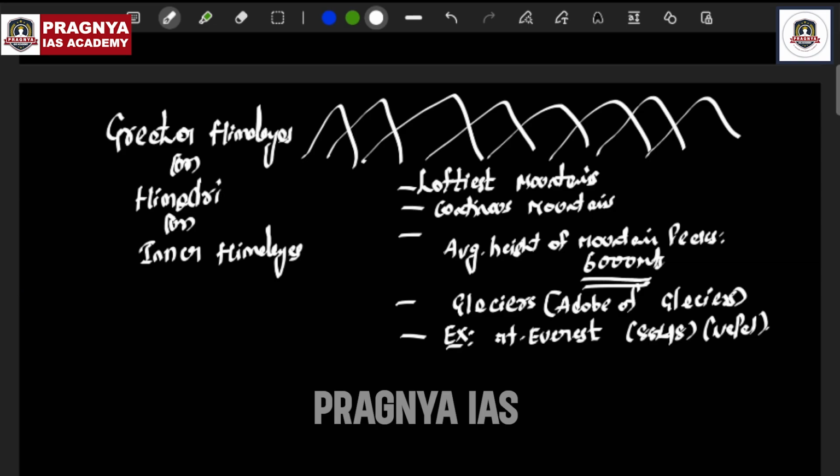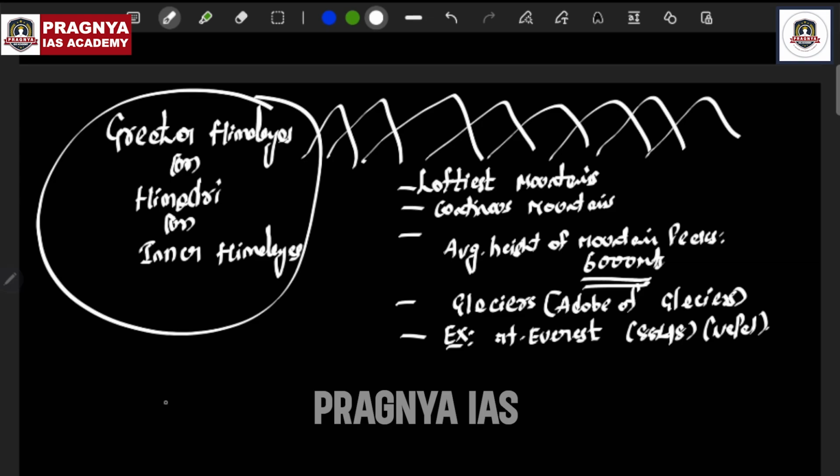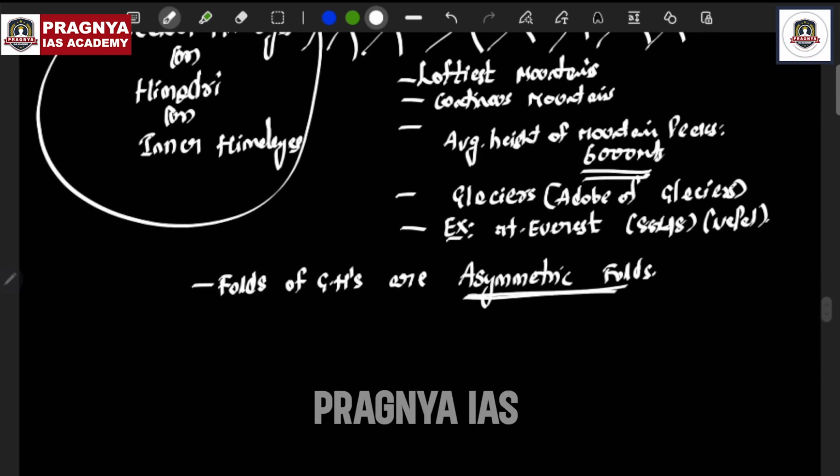And they have mentioned in the NCERT book that the folds of the Greater Himalayas are asymmetric folds. They use this particular word, asymmetric folds. So what is a fold? A fold is nothing but like this. Why are you calling them fold mountains?